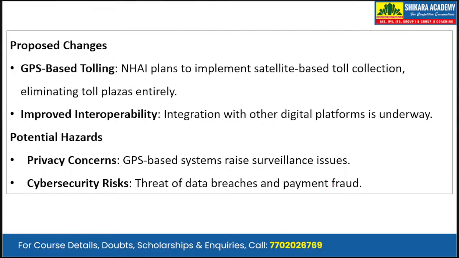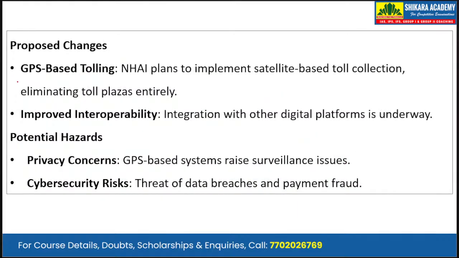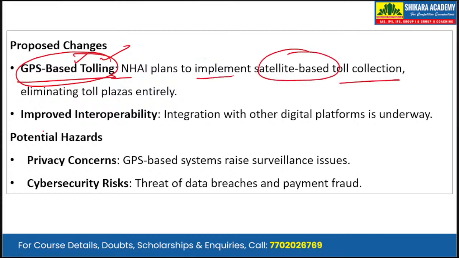Now, what changes have been proposed in order to overcome these limitations? What changes is the government proposing? First is GPS based tolling. This has been in the news frequently this year. NHAI plans to implement satellite based toll collection, eliminating the toll plazas entirely.